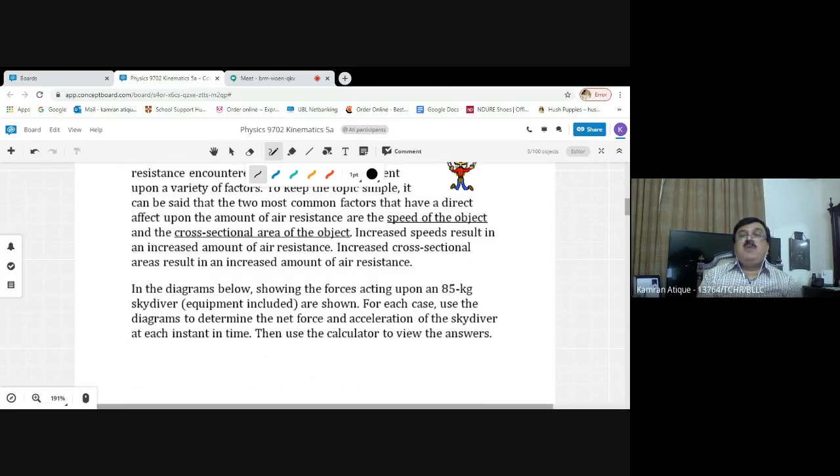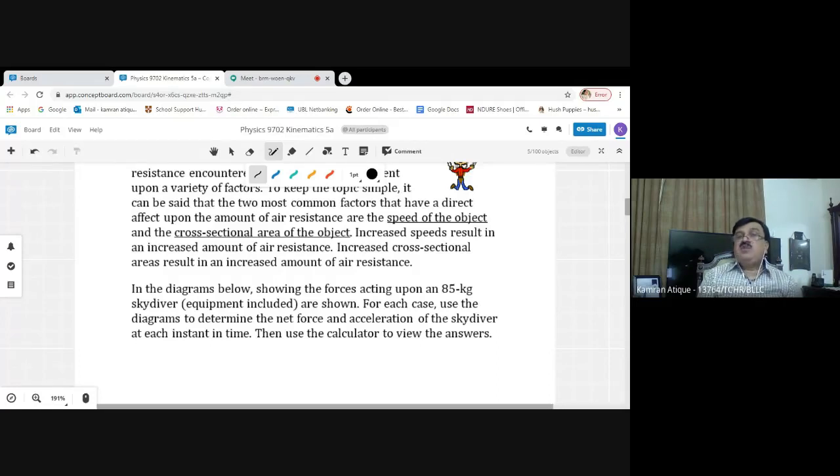Initially, the paratrooper was moving in the horizontal direction inside the helicopter, suppose, so at that time the paratrooper does have horizontal velocity. As far as the vertical velocity is concerned, it was equal to zero because he has not started his vertical journey. The paratrooper still has not dived from the helicopter.